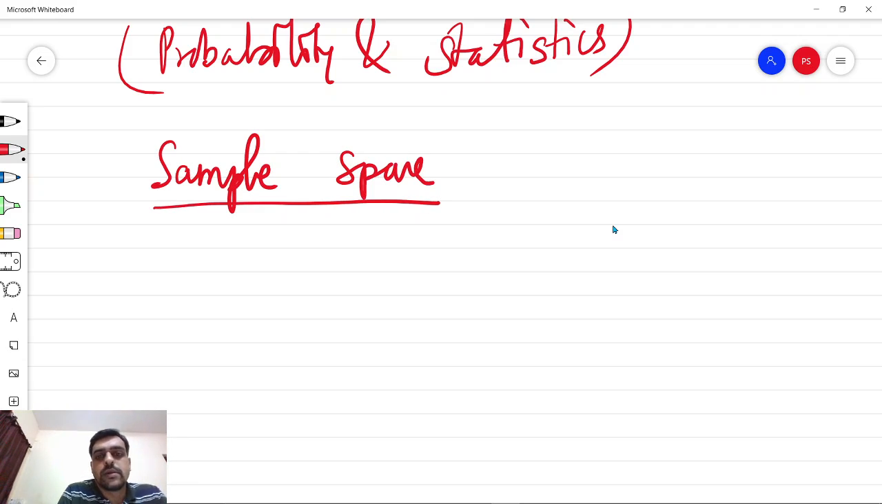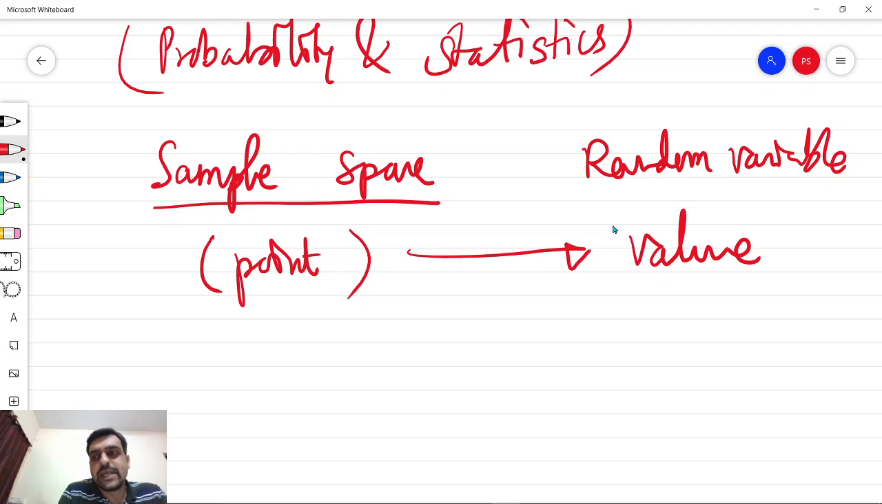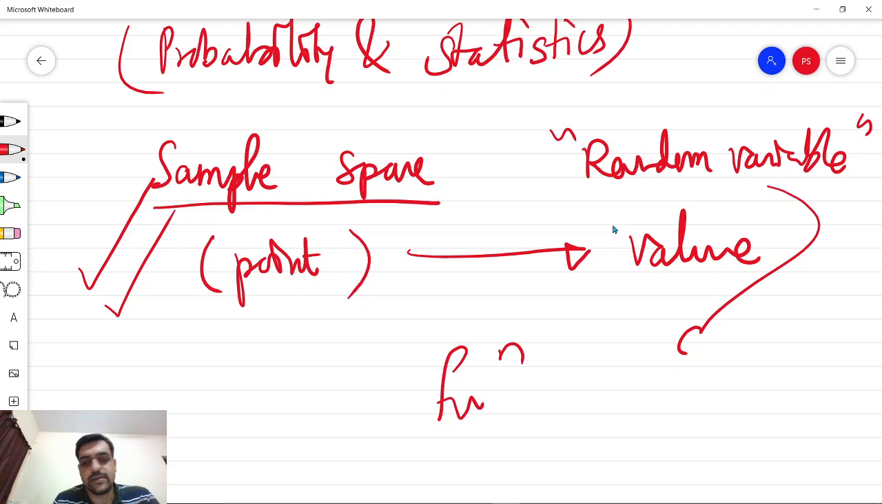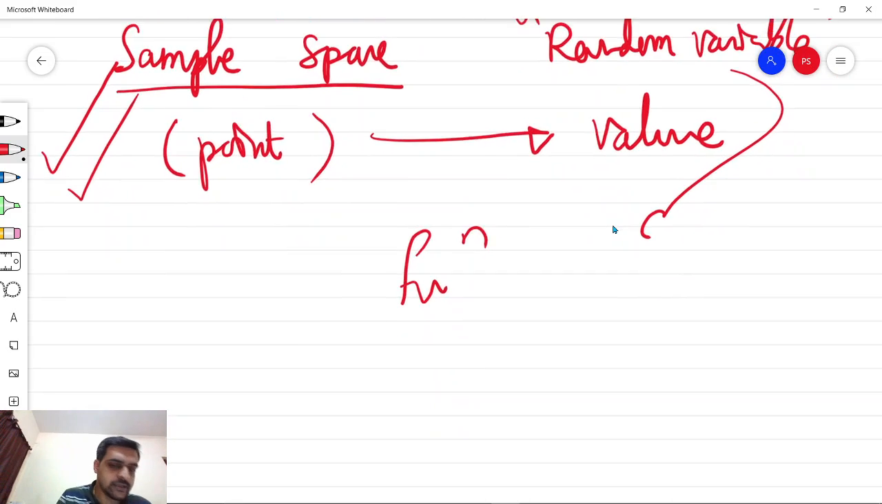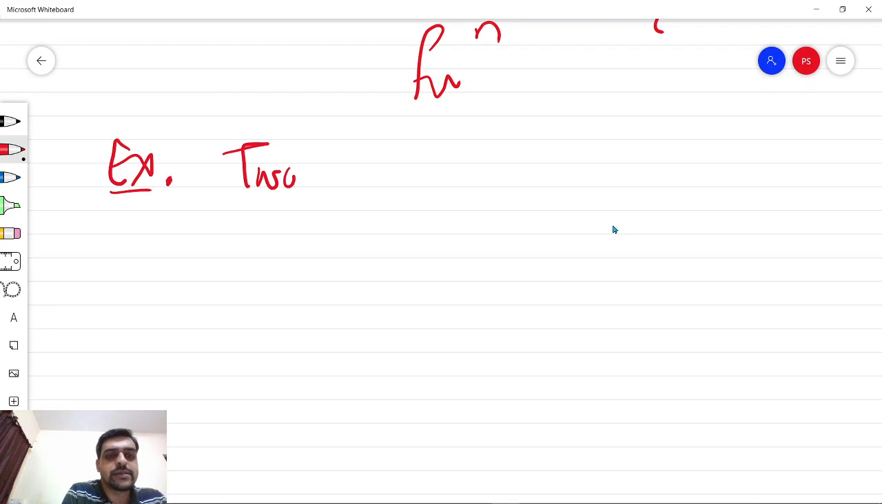Random variable can be constructed suitably from a sample space. So, a point in sample space has a definite value for a random variable. So basically, random variable is a function defined over the sample space. In order to understand this concept, let us consider the example of throwing of two dice.